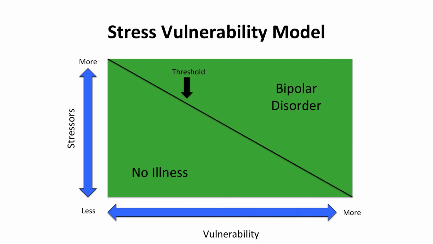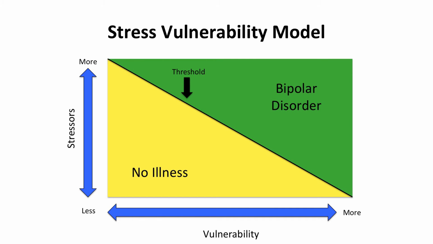Now let's put all this information together and combine biological vulnerability and stress. Take a look at this graph. Amount of biological vulnerability is on the bottom, and amount of stress is on the left side. People on the bottom left are those who do not develop bipolar disorder, and people on the top right are those who do develop bipolar disorder.